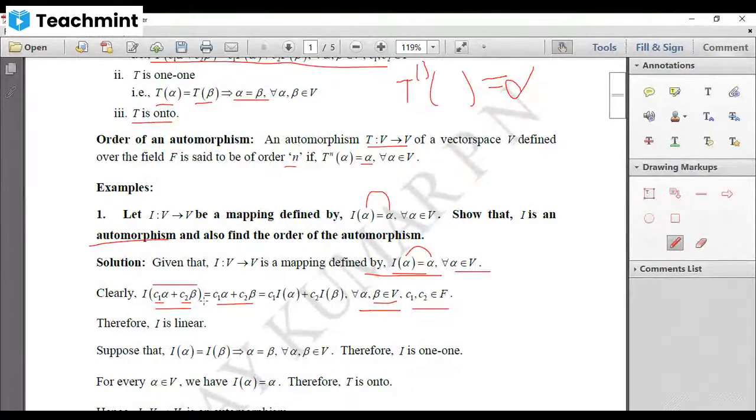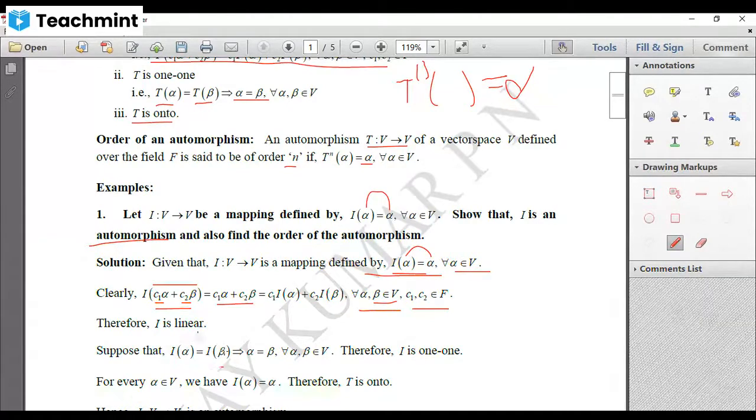Now, let us verify whether this mapping is one-to-one or not. That means you have to assume any two images are equal and show that those two elements are also equal. Let us assume I of alpha is equal to I of beta. Then we have to show that alpha is equal to beta.